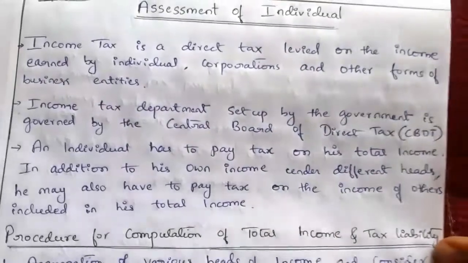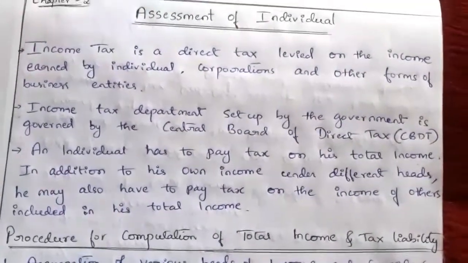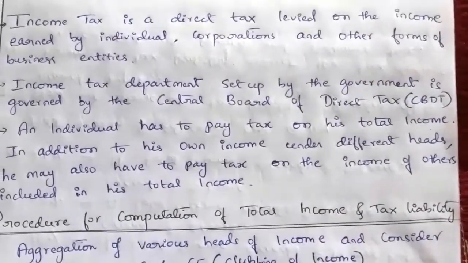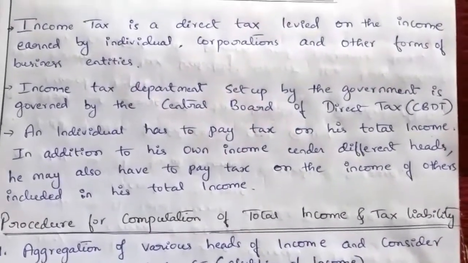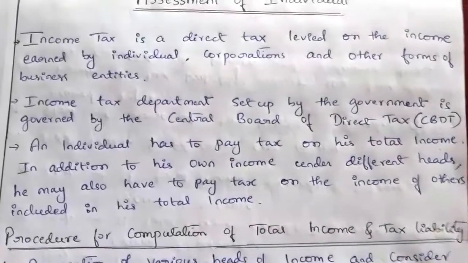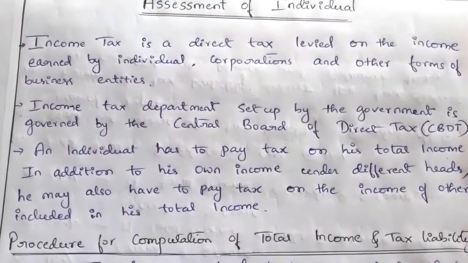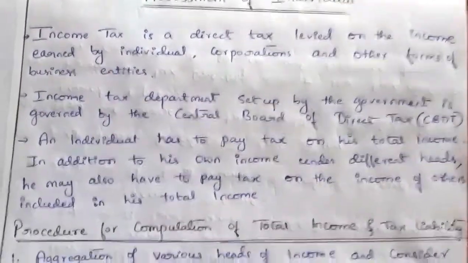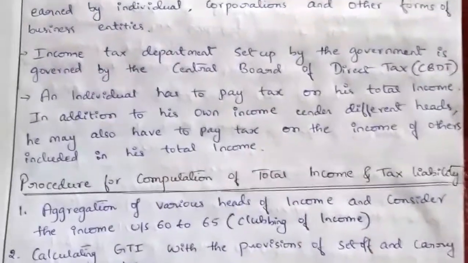The 5 heads of income as well as any income so clubbed are added under the total income of an individual, and on that income the tax is calculated. Now we'll see the procedure.